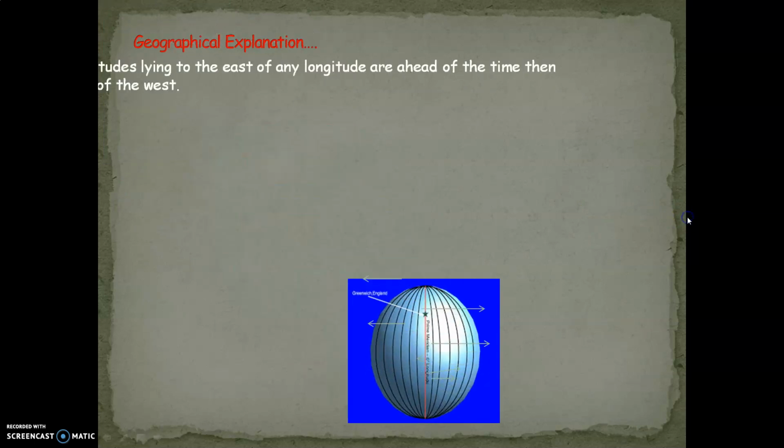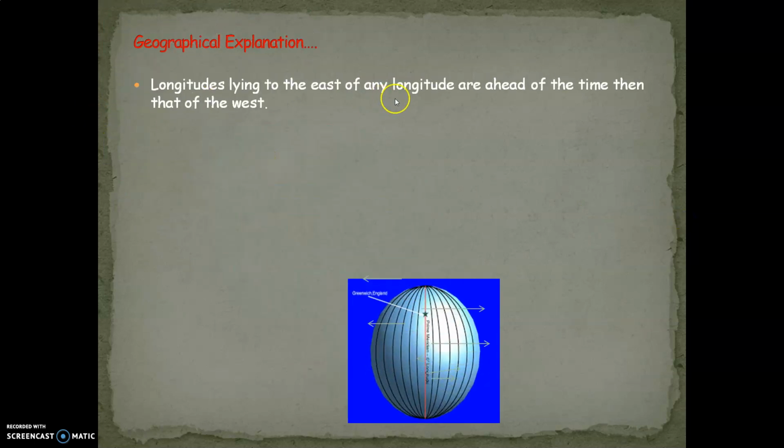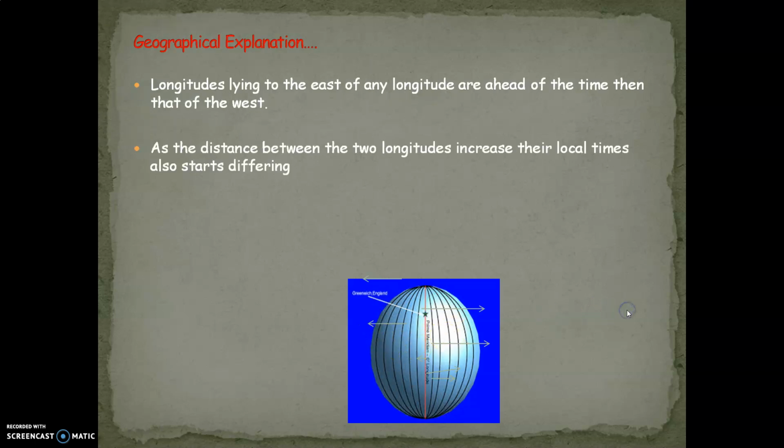So we have learned over here, all longitudes lying to the east of any longitude are ahead of the time of those to the west. All the longitudes which are lying towards the east side will be ahead of time, and all longitudes which lie to the west will be behind the local time.